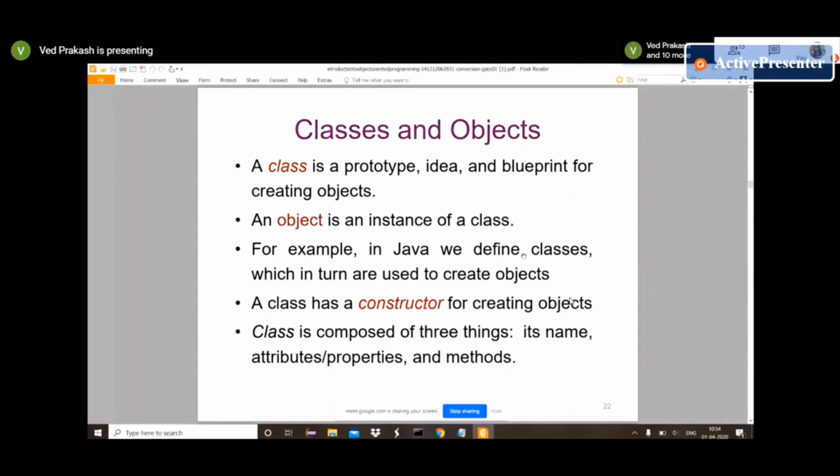And in Java, we use a constructor for creating that object. So how will we instruct a computer to create one object from that class? Like you have a car or a laptop, but you want a specific laptop, you create that in a factory. In the same way in a program, how do we ask for a specific object from a class? For that purpose, we have a constructor. Constructor is a keyword in Java. We use it to create an object.